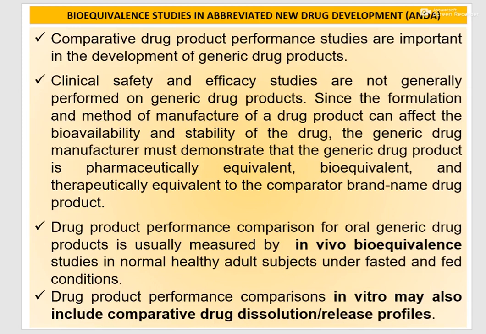So, clinical safety and efficacy studies are not generally performed, but a manufacturer of a generic drug product must demonstrate that their generic drug product is pharmaceutically equivalent, bioequivalent, and therapeutically equivalent to the brand name drug product.